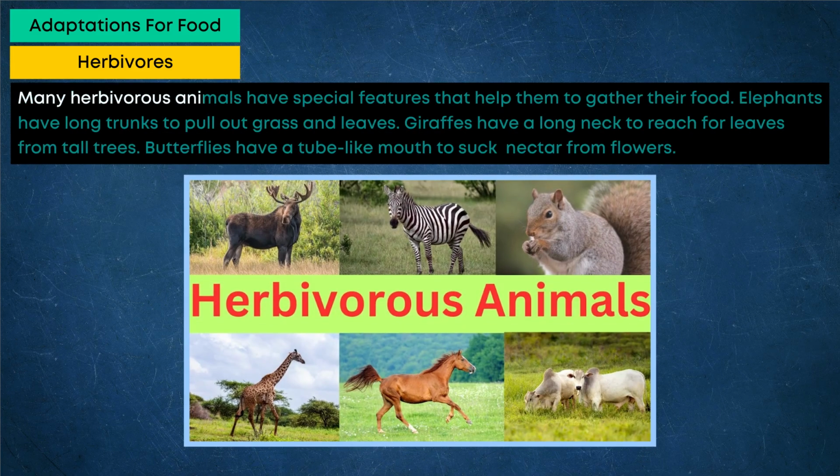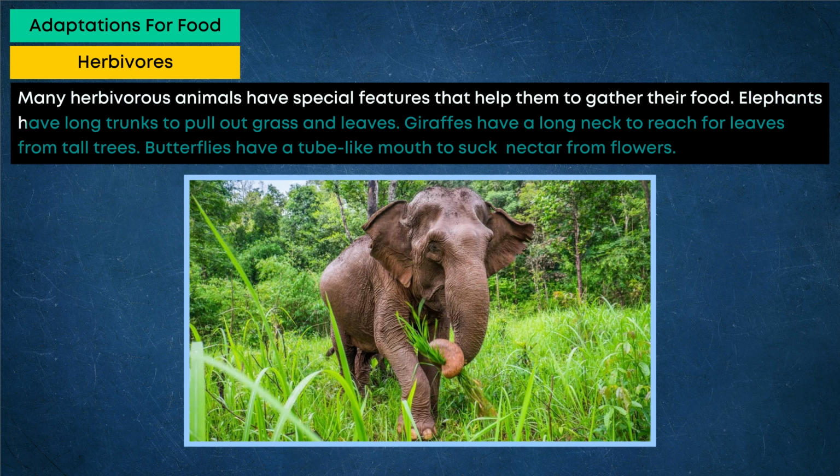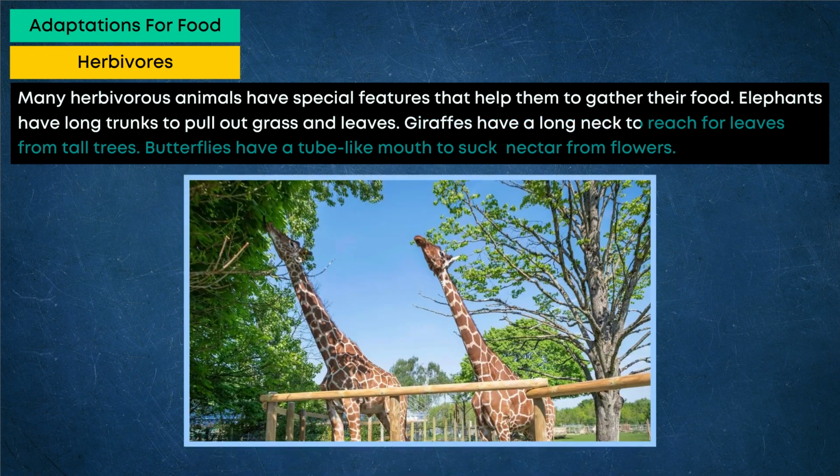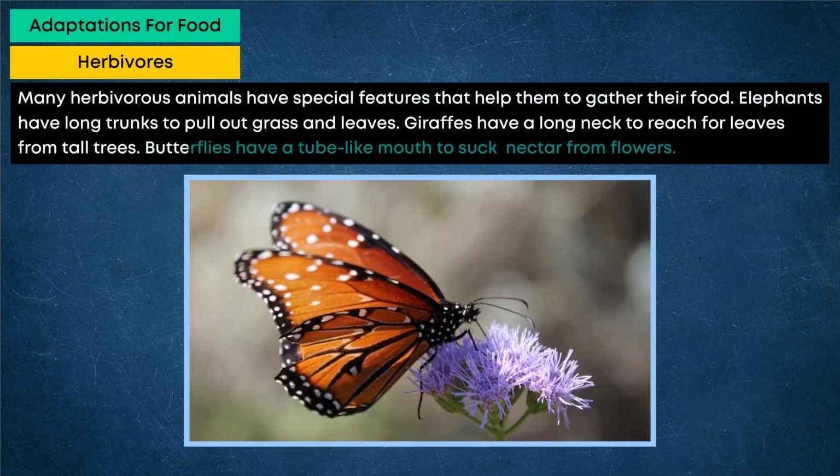Many herbivorous animals have special features that help them to gather their food. Elephants have long trunks to pull out grass and leaves. Giraffes have a long neck to reach for leaves from tall trees. Butterflies have a tube-like mouth to suck nectar from flowers.